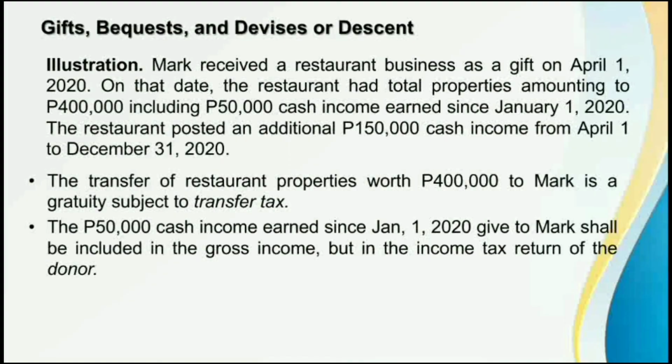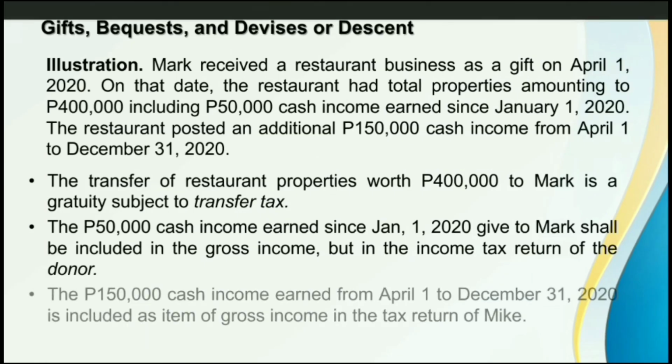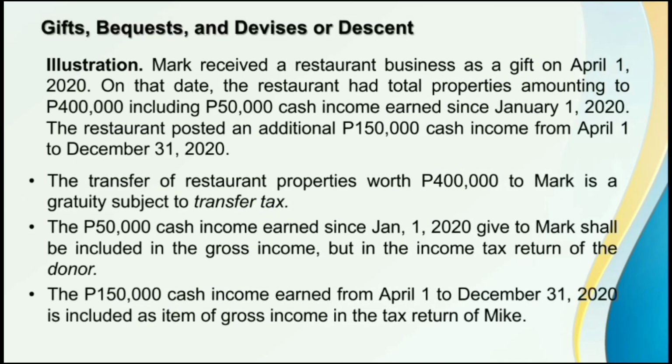Again, kasi yung may-ari na ng restaurant business effective on April 1, 2020 ay si Mark. So that means itong 150,000 pesos cash income ng restaurant from April 1 to December 31, 2020 should be included as part of the gross income subject to income tax, specifically regular income tax, in the tax return of the new owner, who is Mark.